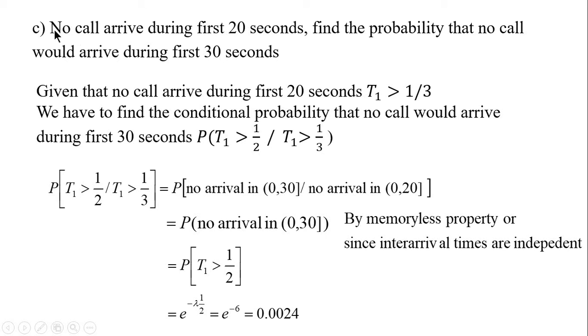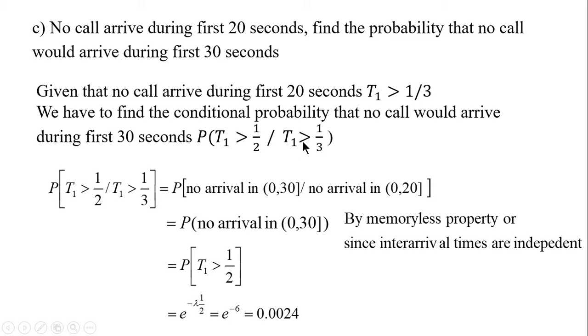Next question is, given that no call arrived during the first 20 seconds, find the probability that no call arrived during the first 30 seconds. That is, we had to find the probability that there was no call during the first 30 seconds. That is, find the probability that T1 is greater than 1 by 2 given there was no call in the first 20 seconds.